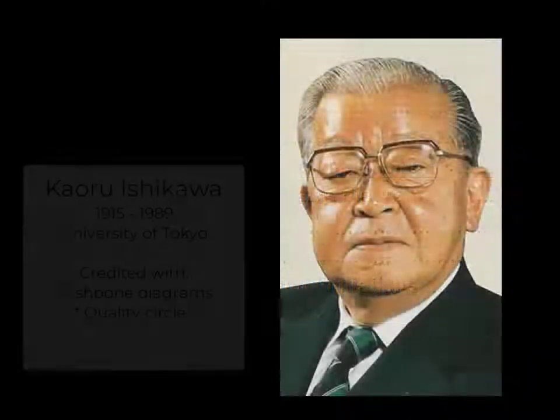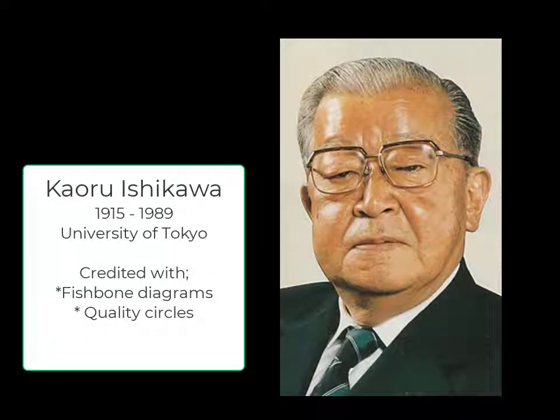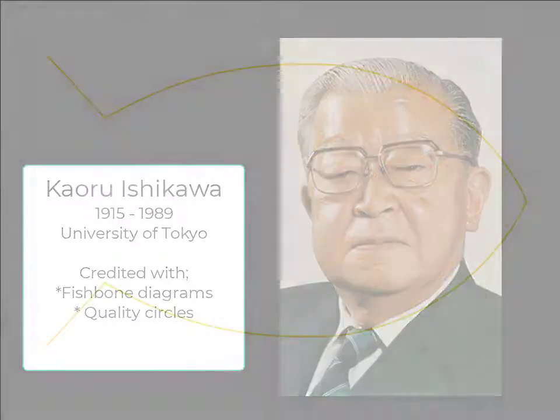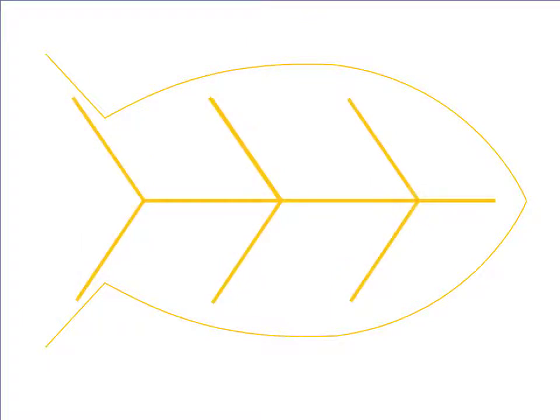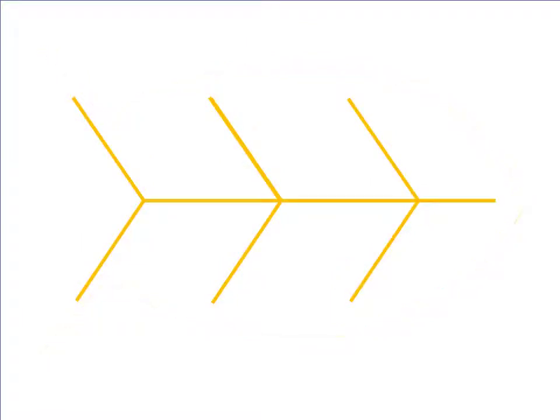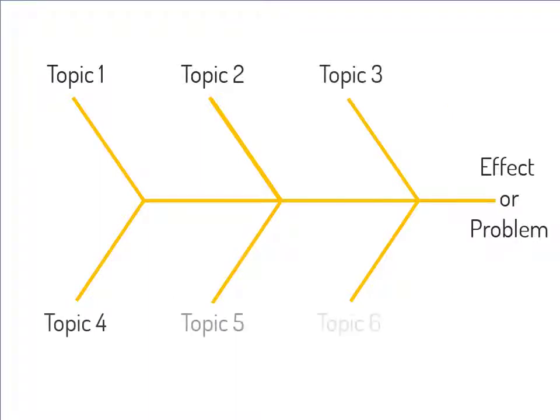It is called an Ishikawa diagram because Professor Ishikawa is credited as the developer of the concept. And it is called a fishbone because it is represented as a skeleton of a fish. Around 5 to 8 topics that cover all of the possible ideas are arranged on the fishbone. And then a team of people brainstorm ideas and add them to the bones of the fish.